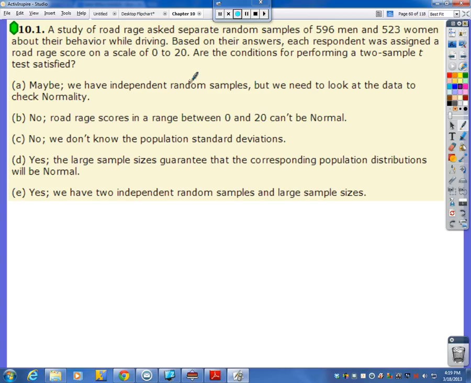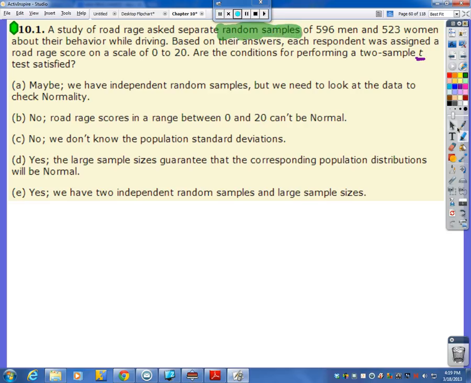Now, this question in particular, what are we trying to do? We have scores 0 to 20. We're trying to separate men from women to see if maybe they have different road rage scores. The scores are going to be more of a mean level score, so that's why they're talking about a t-test instead of a z-test. So first off, random. Do we have random samples? Yeah, we're good.